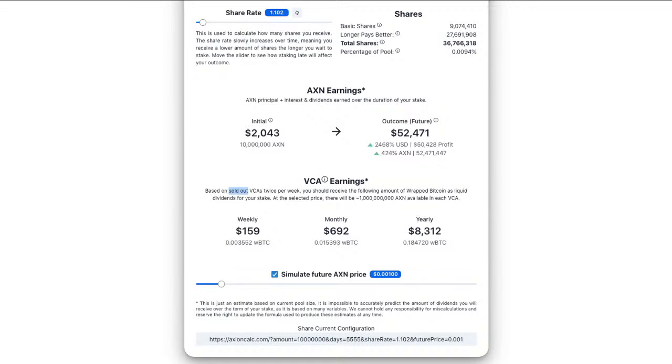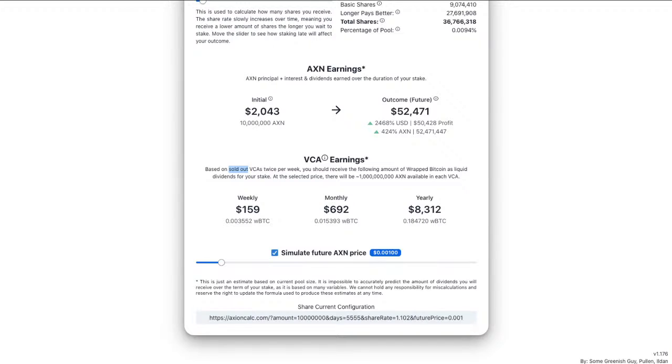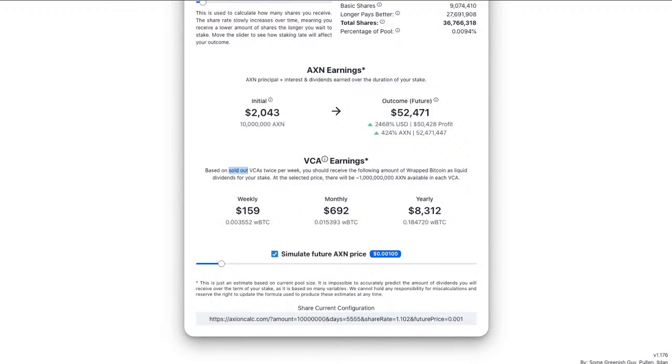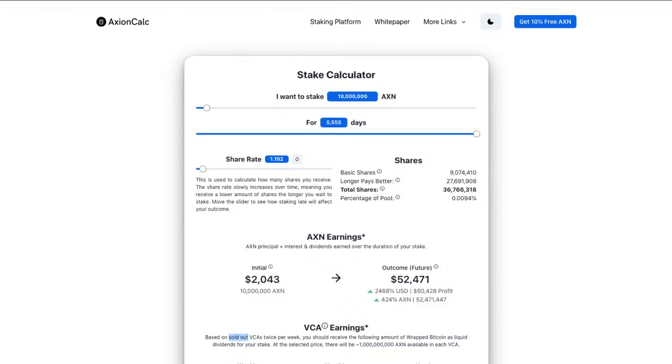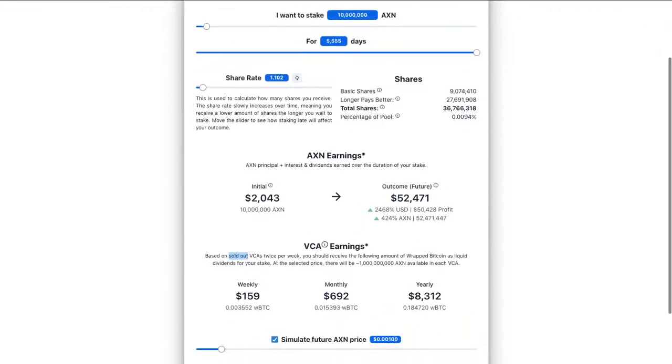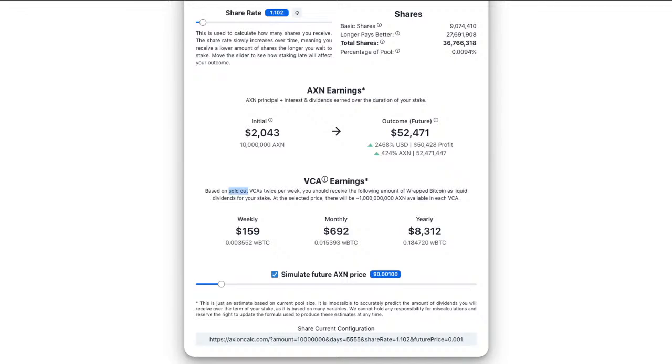So that will then be adjusted over time depending on the price and the demand. So just remember that. It starts off like that, and then we're looking at selling out. This calculator is basically saying that if we did 10 million and we stayed for 15 years, we'd get this much percentage, 0.009. That's the key one that you want to get, because that's going to determine how much of the Axion reward pool you get, but it's also going to determine how much of the wrapped Bitcoin you get as well.